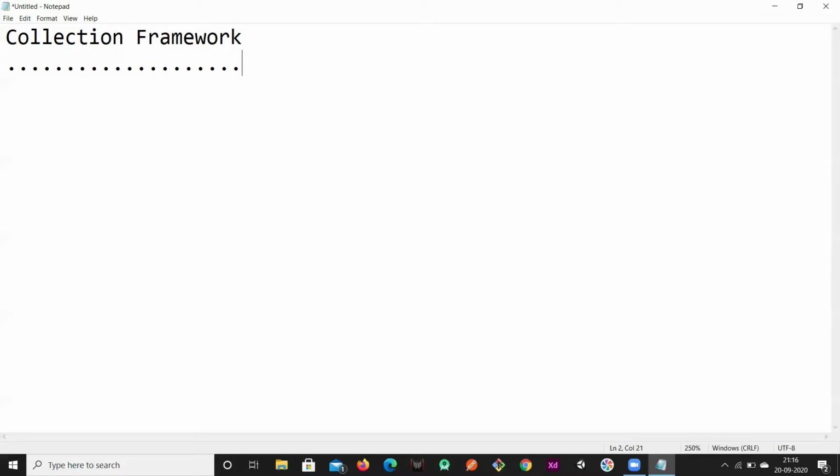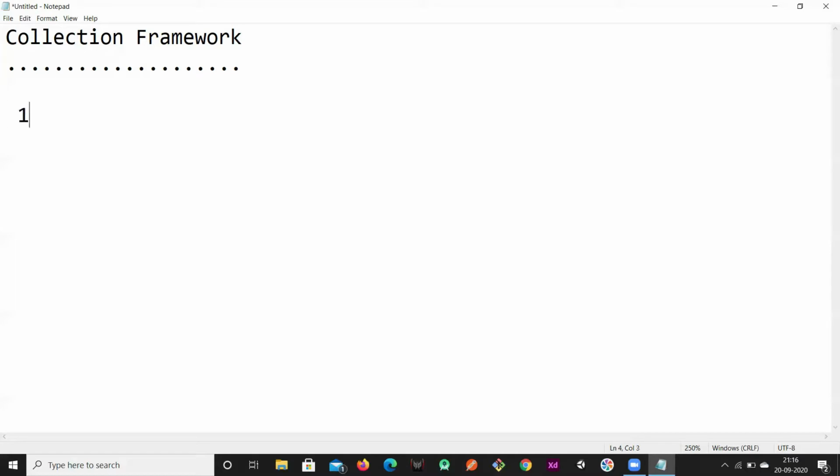Even in C++, Shruti, if you're aware, we have the STL, the standard template library. This is same as collection framework. That is a library. They are giving some kind of classes to use and to represent the data. In the same way, in Java, they are calling it collection framework.